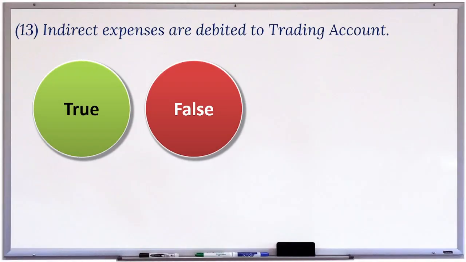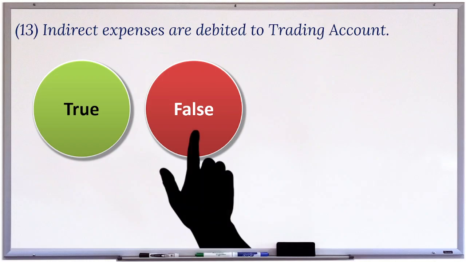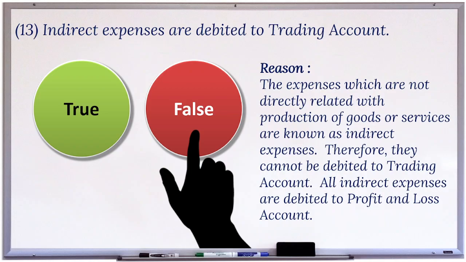13. Indirect expenses are debited to trading account. This statement is false. Reason: the expenses, which are not directly related with production of goods or services, are known as indirect expenses. Therefore, they cannot be debited to trading account. All indirect expenses are debited to profit and loss account.